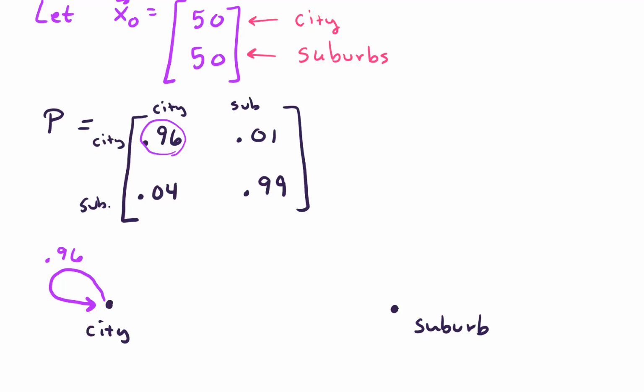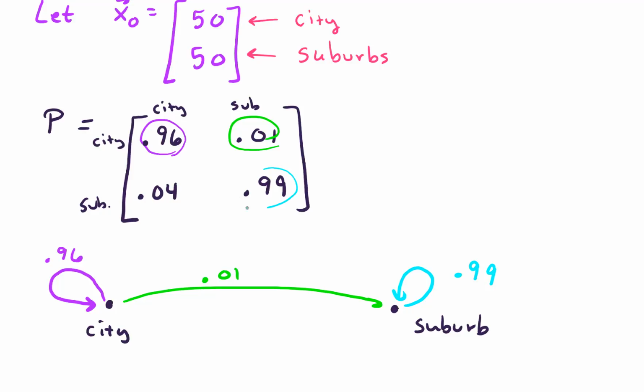There are some other probabilities we've got going on. City to suburb, that was a 0.01. That was right here in the matrix. We had suburb to suburb, that was 0.99, so 99% chance that if you're living in the suburbs, you'll be there next year. And there was a 0.04 probability that if you live in the suburbs, you'll move to the city in the next time step.